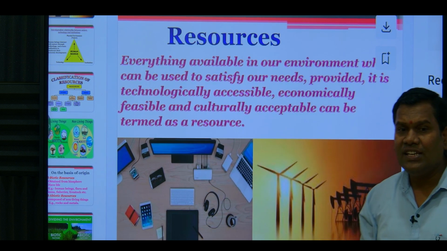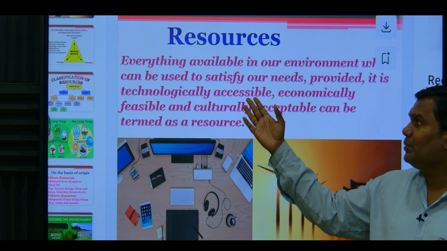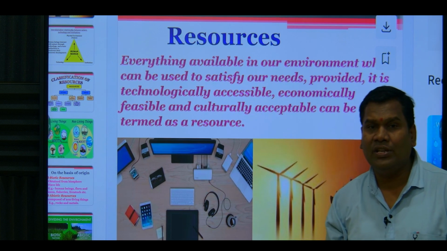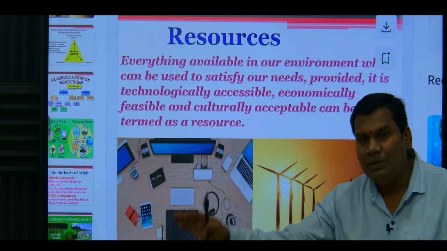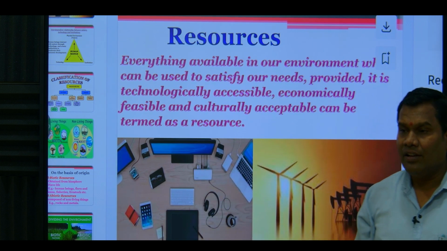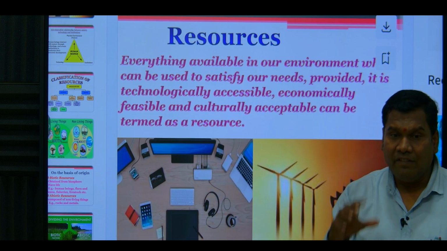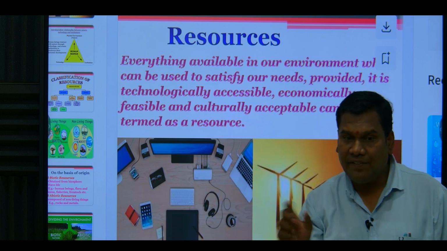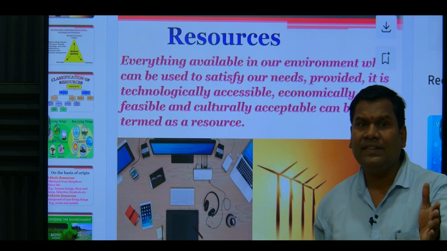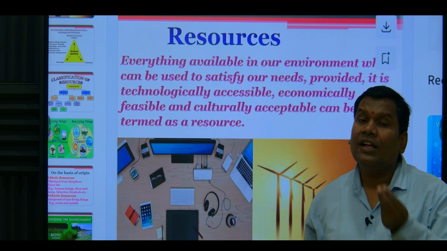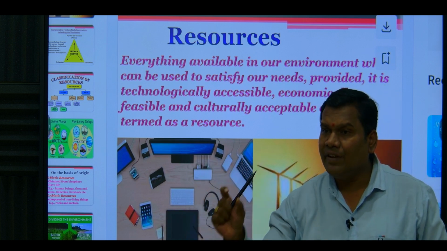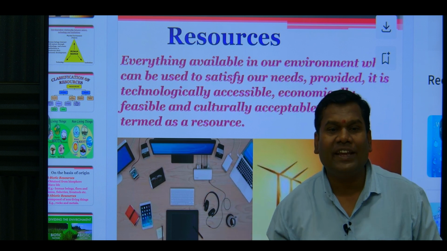Technologically accessible means it should actually be provided to each and every person in India. Technology is available, but it should be accessible also. Available and accessible, there is a difference between them. Availability means the food grains are available, and accessible means that every person should get the food grains.